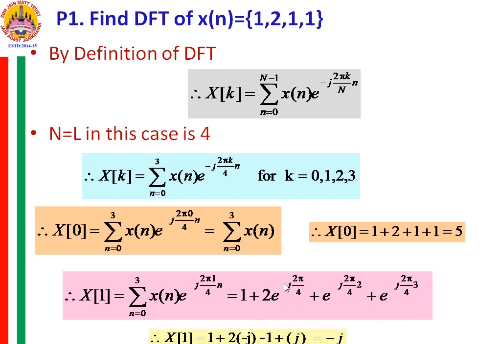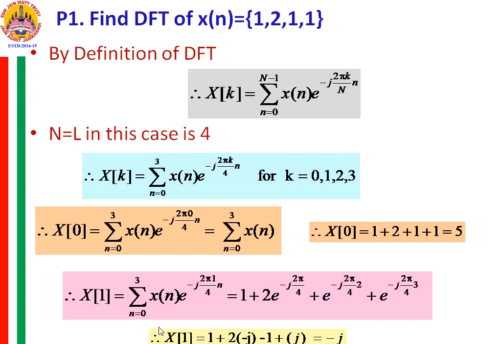So e raised to minus pi by 2 is minus j, e raised to minus 3 pi by 2 is j, and e raised to minus pi is minus 1. So here this minus 1, this 2 into minus j, and this is into j. So all this: 1 plus 2 into minus j, that is minus 2j, minus 1 and plus j. This minus 1 and this 1 get cancelled and therefore you remain with minus j.